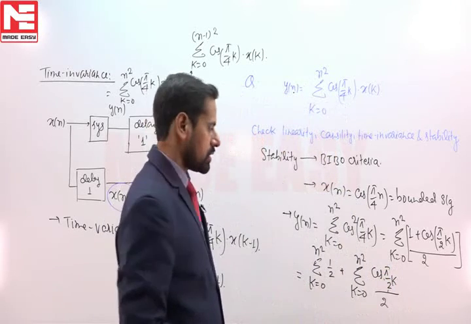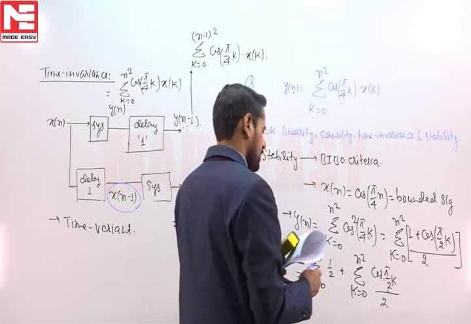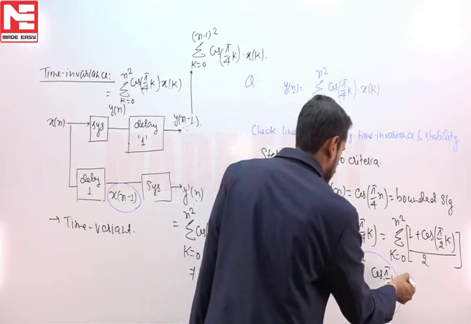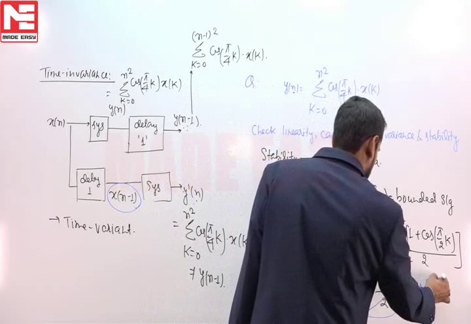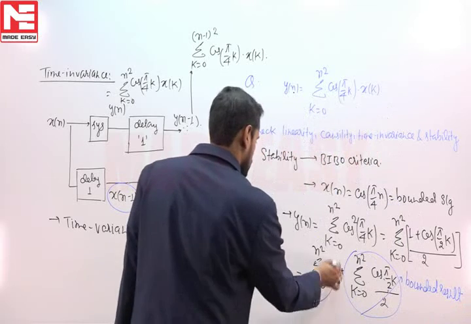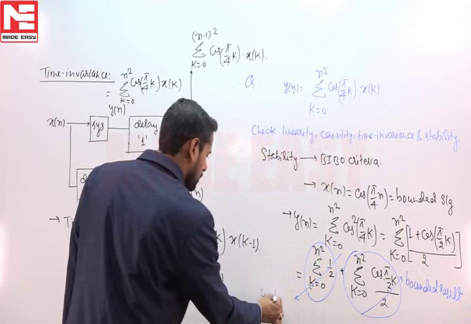If we put k as an integer, then the summation of this cosine term will produce a bounded result, but the summation of the first term will become unbounded.